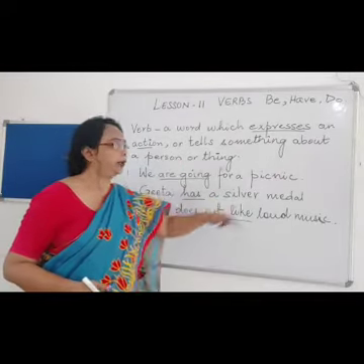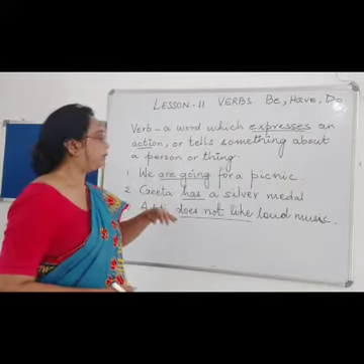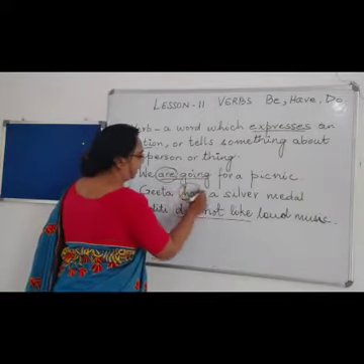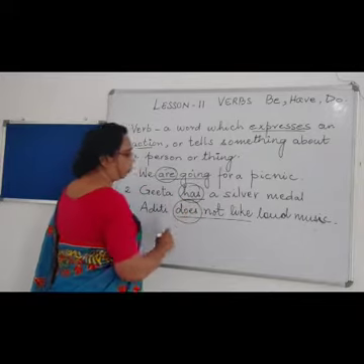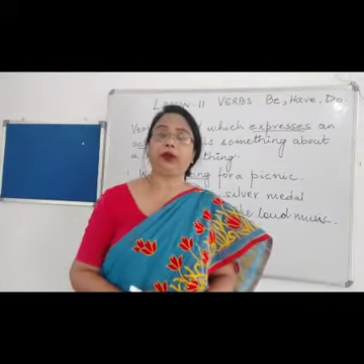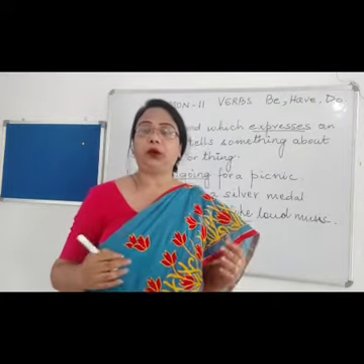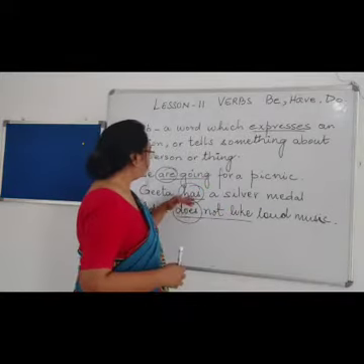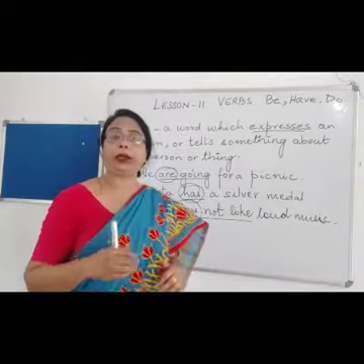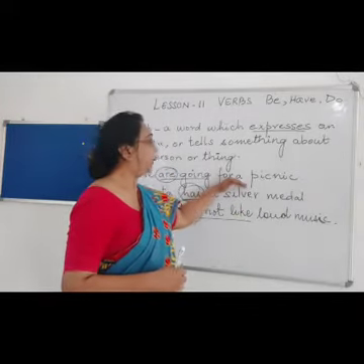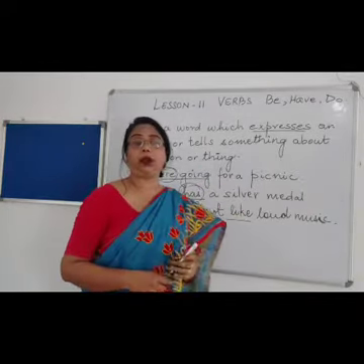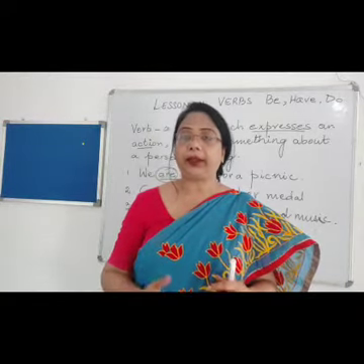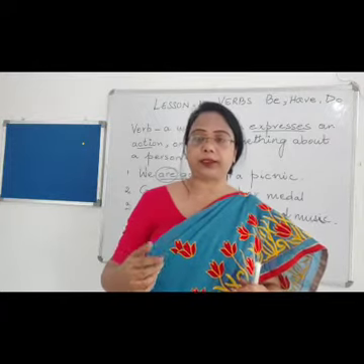Over here, silver medal is a thing. So Geeta has a silver medal. Now, if you see are, has, does, what are they? They are the helping verbs, helping the main verb to construct a sentence. And these verbs tell about the time when things are happening. So time indicates the tenses: present tense, past tense and future tense.